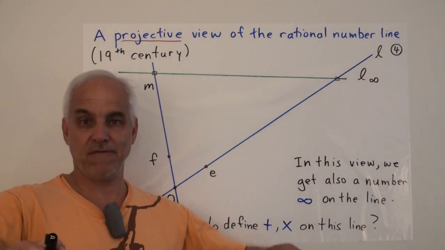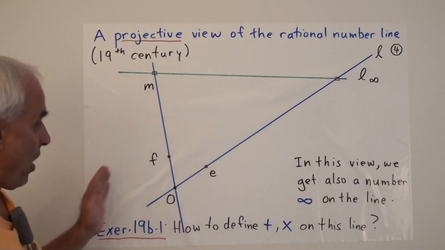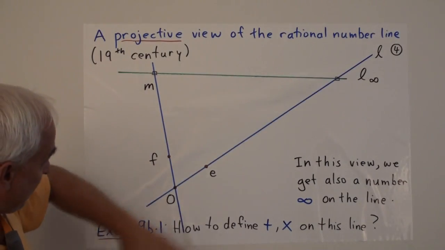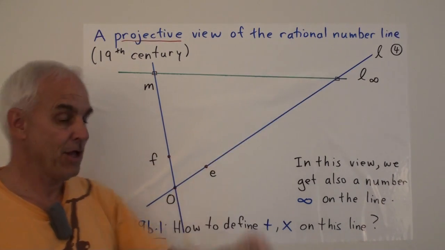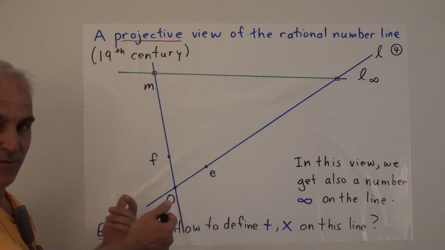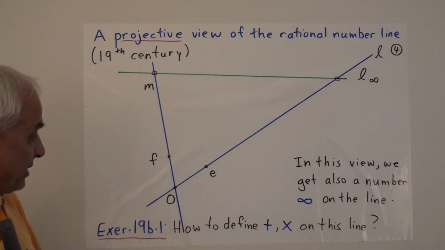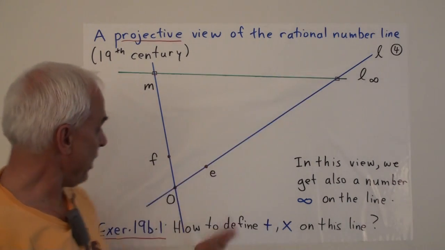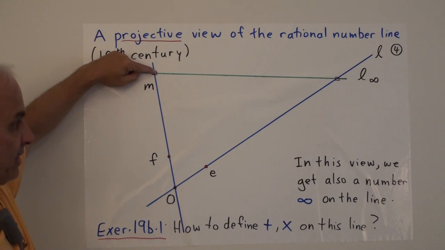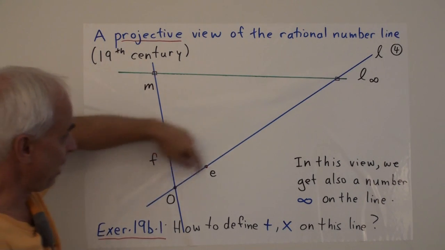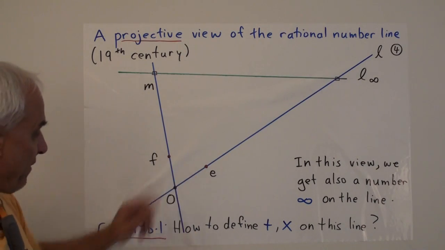big, say, playing field, or maybe even a vast plain, long, long lines. And imagine that you're watching them from some distance, and that here is the field on which they're making these constructions, and here's the horizon. Okay? So we're actually witnessing a picture of these affine constructions, but now a real-life picture where there's an actual horizon. So here's our line L, and here's the line M that go off, and they would actually end there because that would be the horizon if they were produced a long ways. And L would actually end there, but I'm going to show it going further. And here's E and F, our starting points.